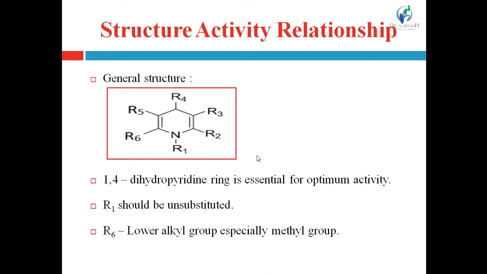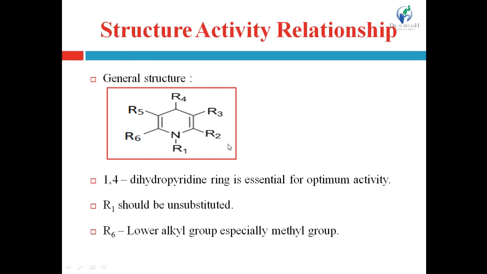Now, the structure-activity relationship of the dihydropyridine derivatives. See the general structure of the dihydropyridine derivative. Here at the 1 and 4th position, addition of hydrogen is done, that is the reduced pyridine ring at the 1 and 4th position.